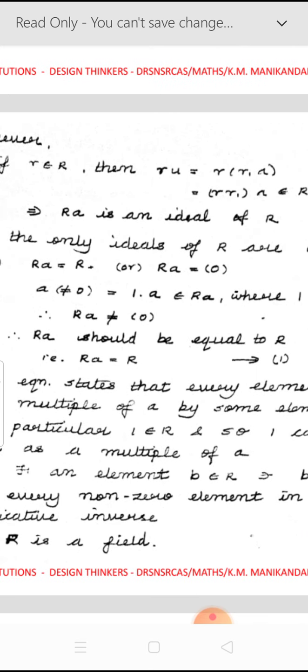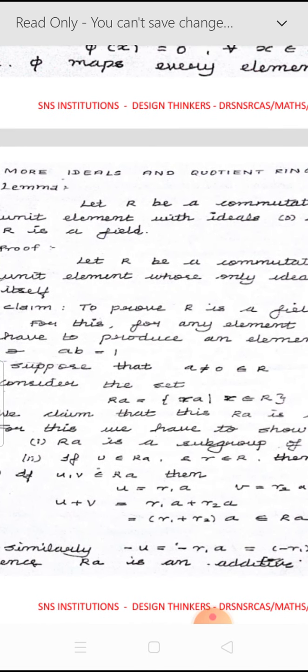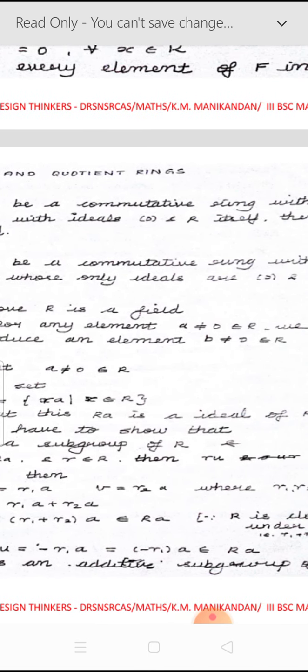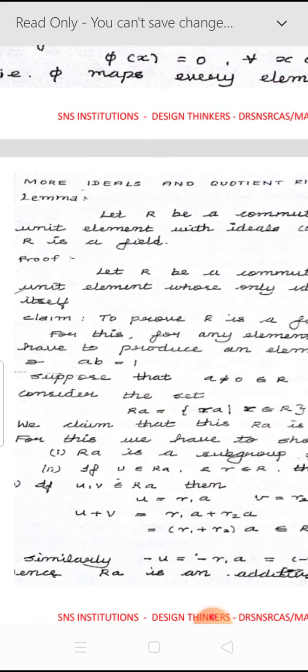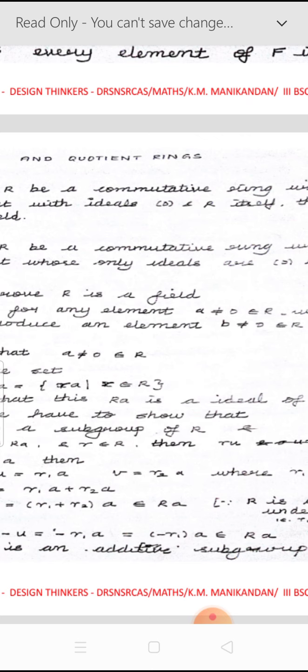Now already we are given in the problem that its only ideals are 0 and capital R. So the commutative ring R must have only two ideals, an ideal consisting of the 0 element and capital R. So now we have found an ideal capital RA.